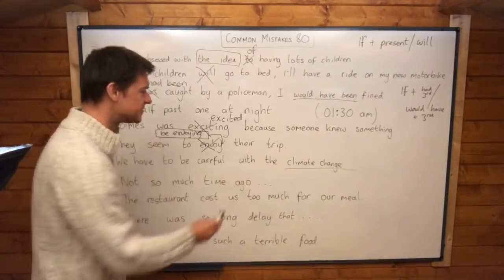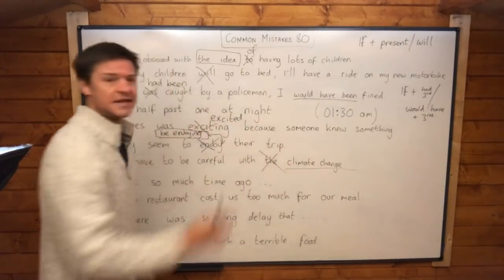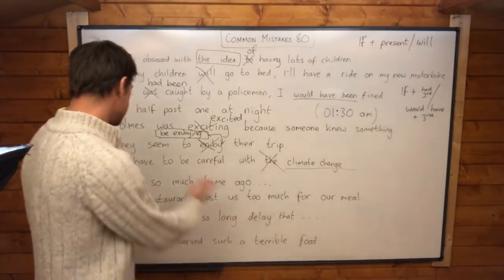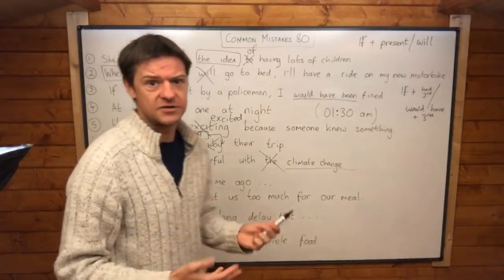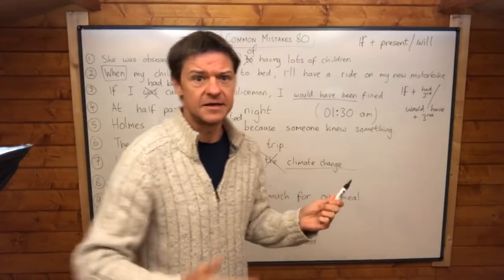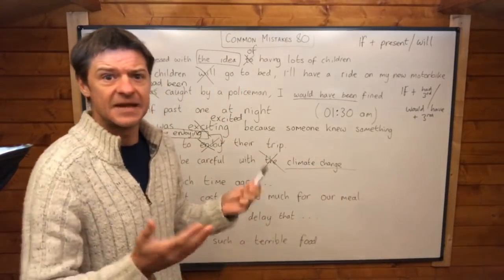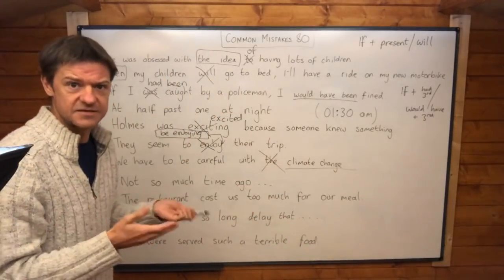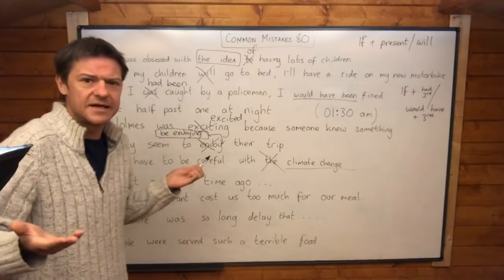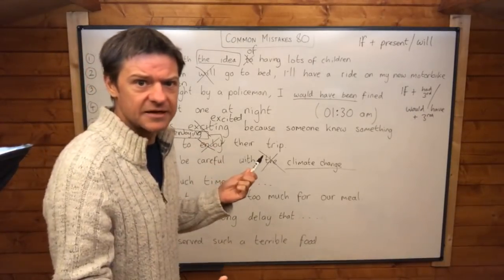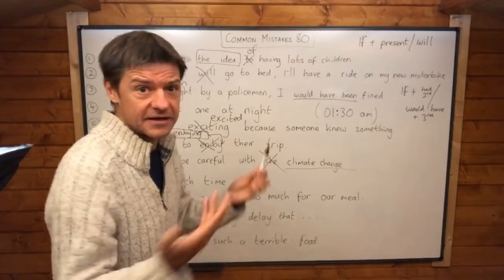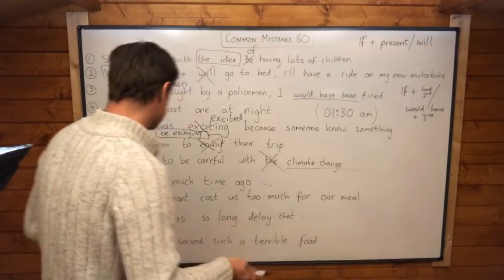But the problem is this article. You don't need an article when you're talking about something in general. And here we're talking about climate change, which is a very general thing. Yeah, just a change in the climate. It's not specific, it's general, and so we need to get rid of that definite article. It sounds weird. We just always say climate change in the same way that we say global warming or something like that. It's the old word for climate change.